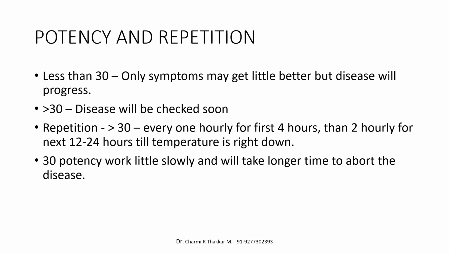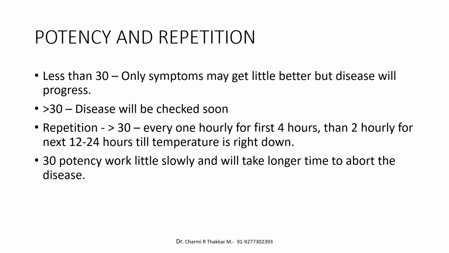Now, if we go for the potency selection and repetition issue, Bolland has always preferred high potency. He says in less than 30 potency, only the symptoms may get a little bit better, but the disease will progress. So if we are very sure about the selection of the medicine, then we have to go for 30 or higher than 30.